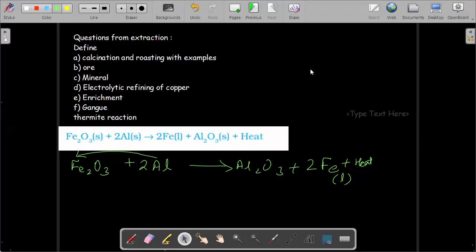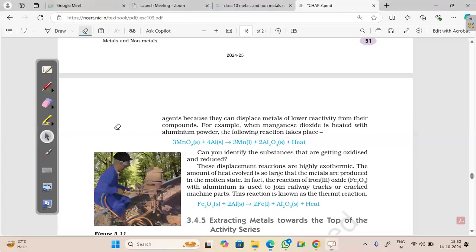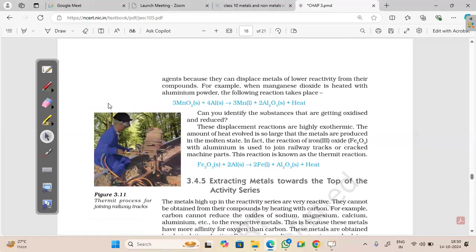This reaction is used for welding of railway tracks. Since you obtain your iron in the molten state, it can be used for welding of the railway tracks. So wherever you have cracked railway tracks, that can be welded using this. So see this worker performing the thermite reaction. He is welding the railway tracks.